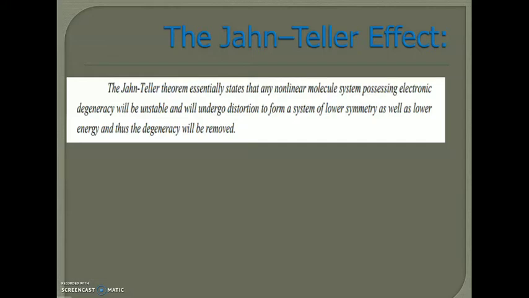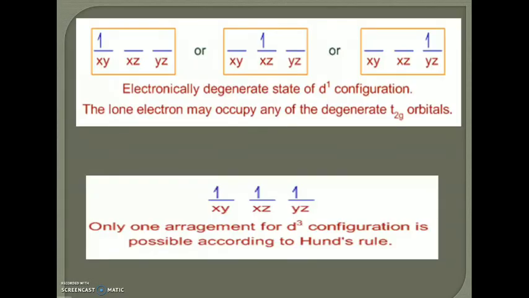What is meant by a non-linear system? For that, we have to take an example. In the case of an octahedral symmetry, the d1 configuration is said to be electronically degenerate, since 3 t2g orbitals with the same energy are available for the electron to occupy. In this condition, the degenerate orbitals are asymmetrically occupied by the electrons.